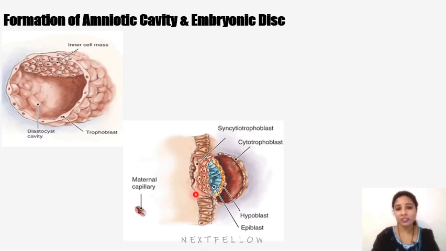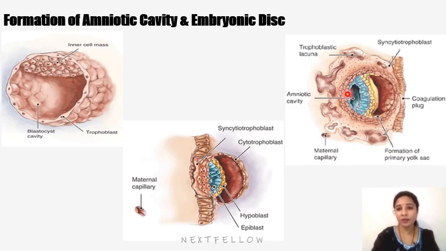Cytotrophoblast and syncytium start eroding the wall of the uterus, where implantation begins by the 6th day of intrauterine life and completes by the 13th to 14th day. Slowly the cavity starts developing.